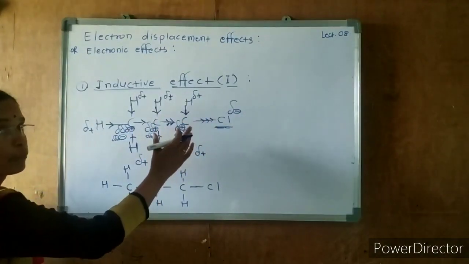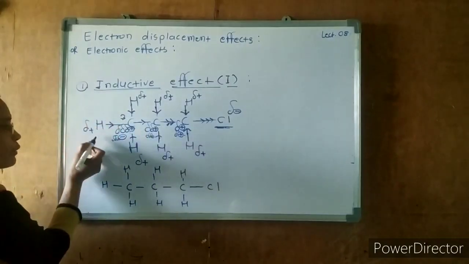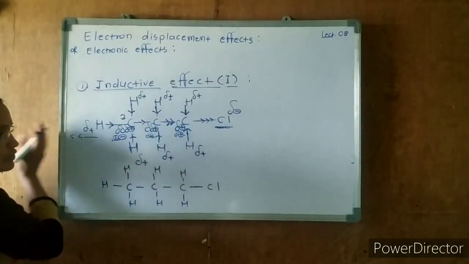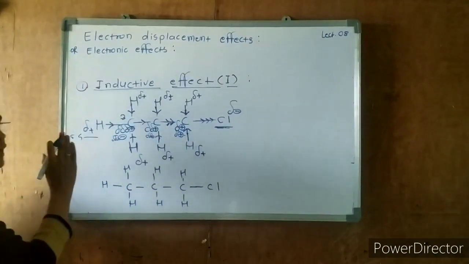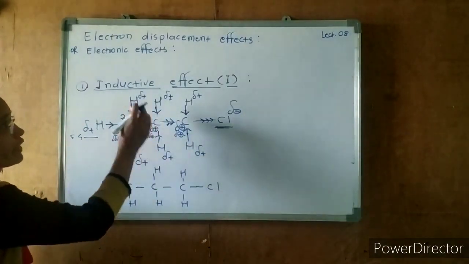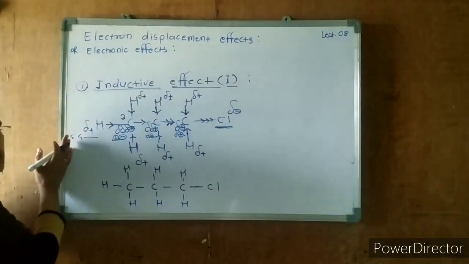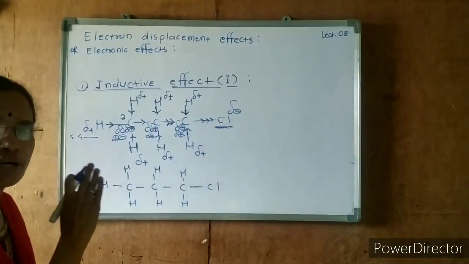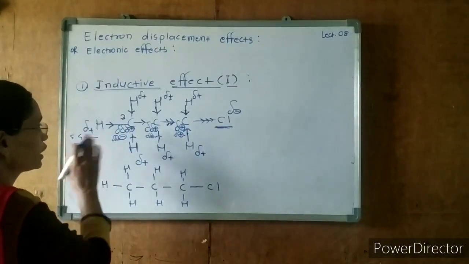The inductive effect will operate only up to the third carbon. If a fourth carbon is there, or fifth and sixth, if so many other carbon atoms are at the left-hand side, then there will be no effect of that chlorine. The electronegative effect will be negligible after carbon number 3. It will be effective only up to carbon number 3. This is the important point.